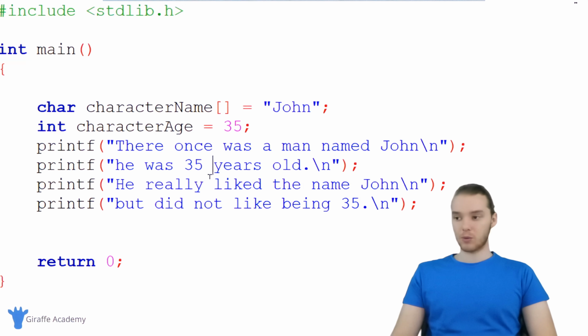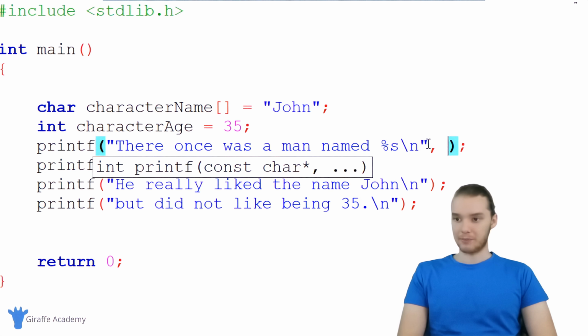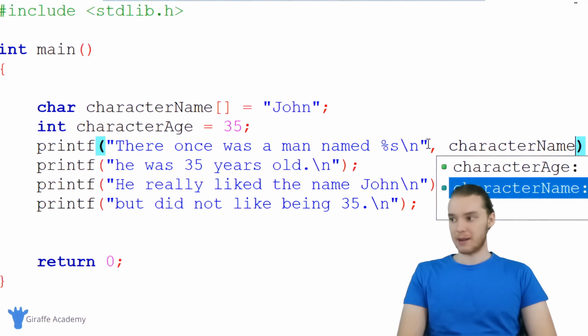Now the question becomes, how can we use these inside of our program? Well, basically what we can do is we can print them out alongside of this text. And we can actually use this printf instruction in order to do that. So I'm going to show you guys how to do this, and then we're going to talk about it. So basically, I'm going to go over here where we have the character's name. I'm going to erase this, and I'm going to replace it with a % and an S. And now over here, I'm going to make a comma. And I'm just going to type in the variable name. So I'm going to type in character name.